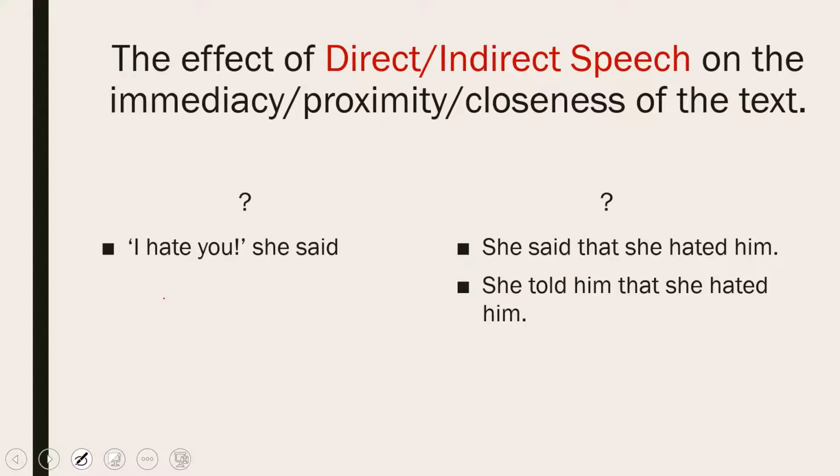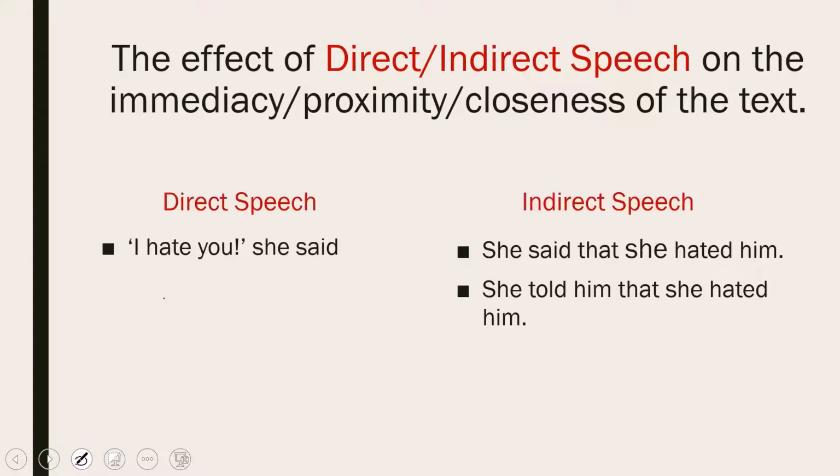Now we are checking how something is close to the writer, something far from the writer through direct and indirect speech, right? So you are right, it is direct. First one is direct, second one is indirect. And when I say I hate you, it means I and you are involved. So directly I'm saying something. Because I'm saying something from my mouth and telling her to her ears directly, right?